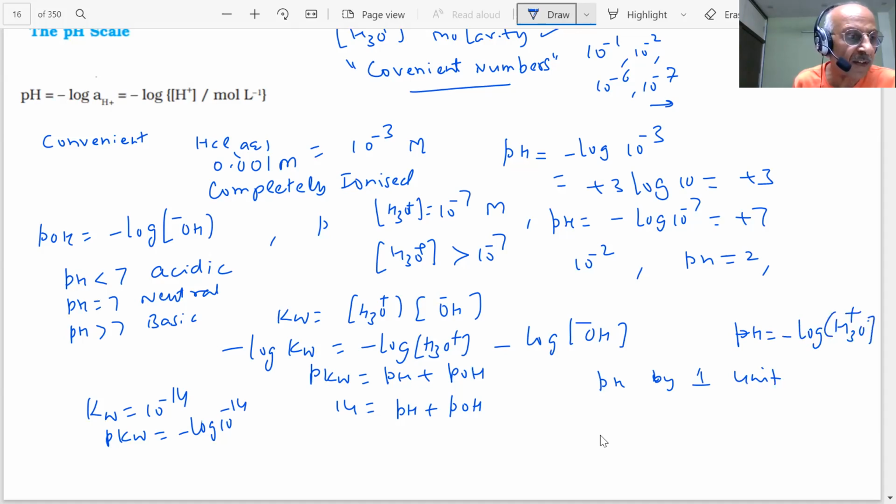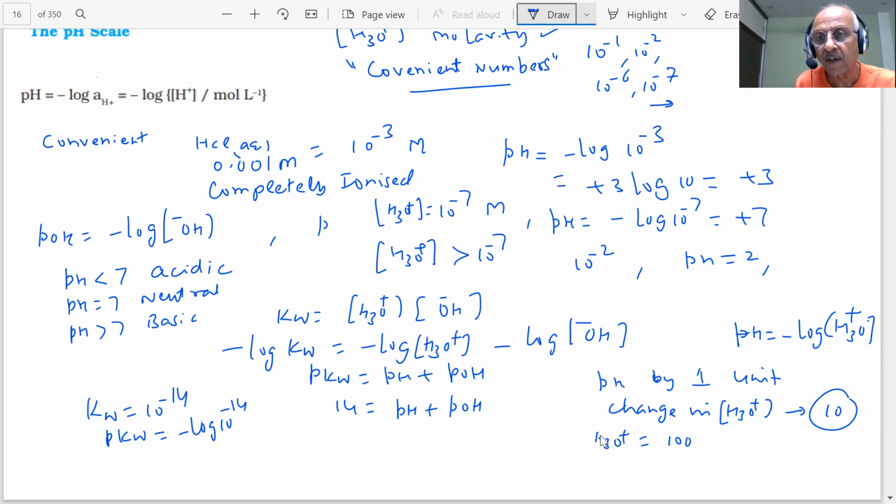How much will be the change in H3O plus? It will change by a factor of 10. If H3O plus changes by a factor of 100, then pH changes by a factor of 2.